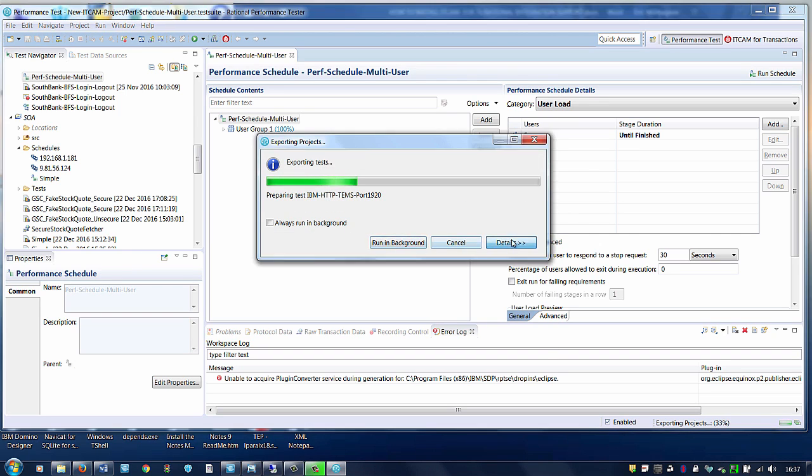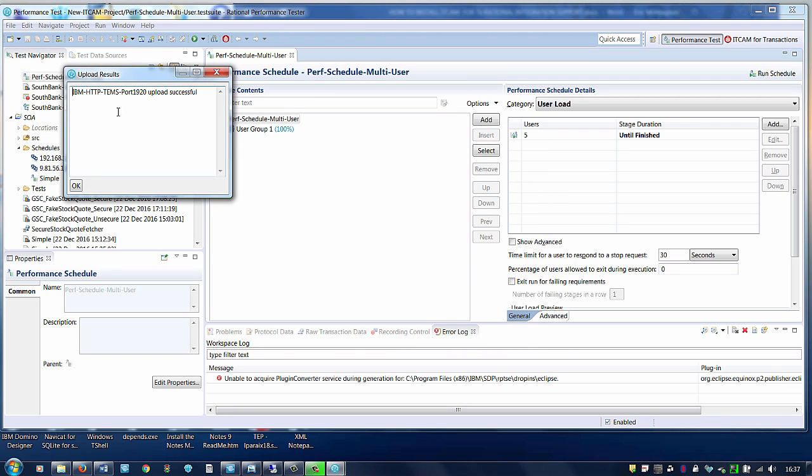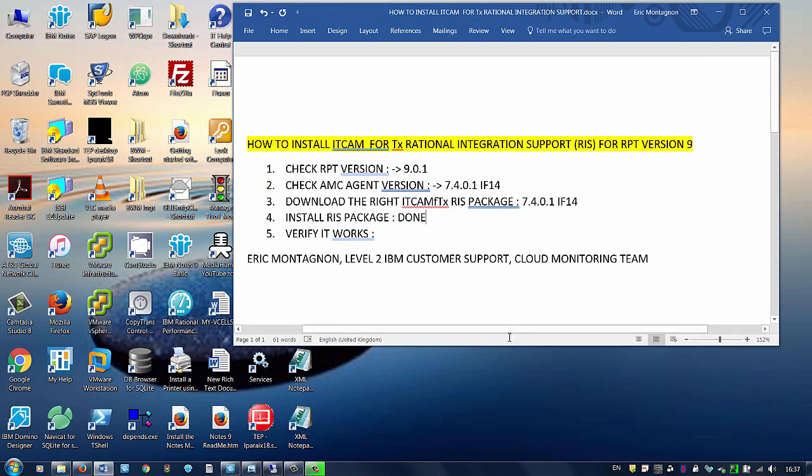Yes. You can see it's exporting my test and the needed elements to the application management console system. Success. Upload successful. So that's one way to verify that your Rational Integration Support was working: RPT script export.